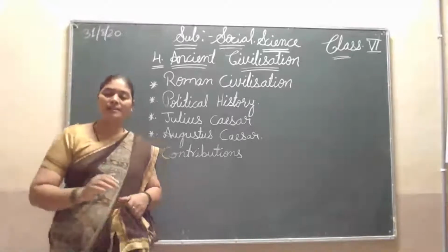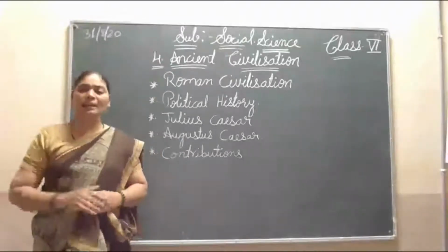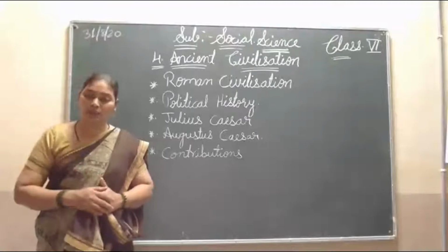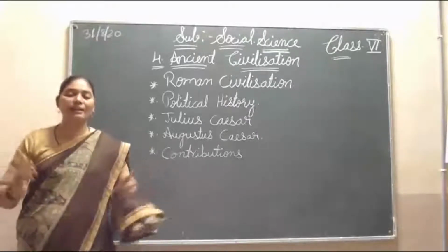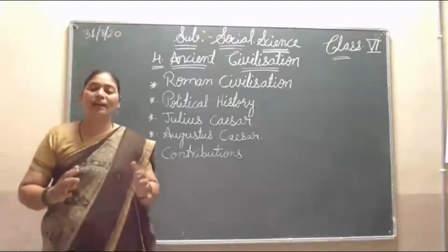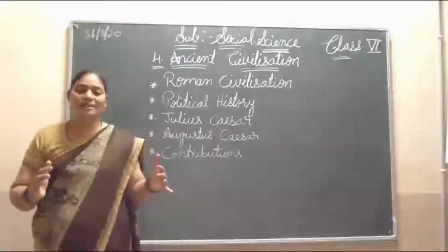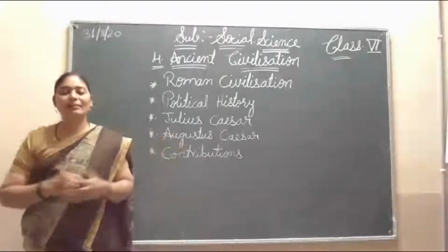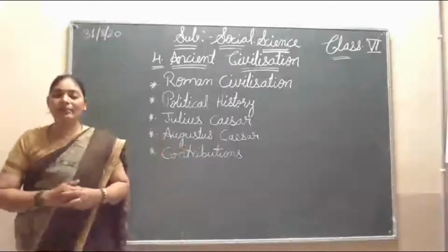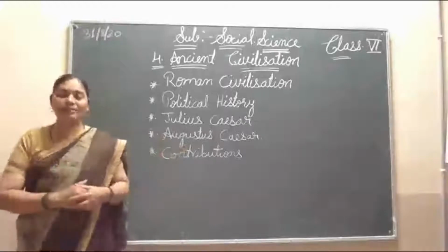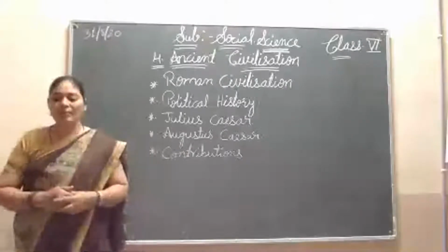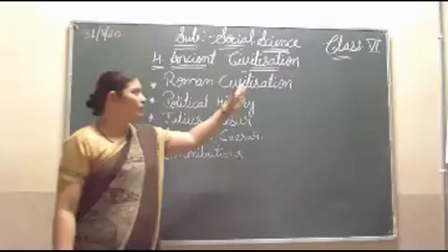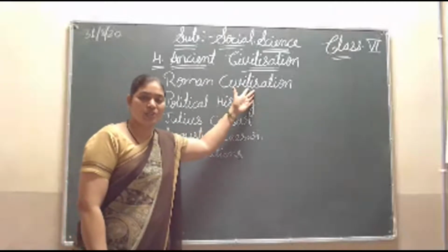As the head of that group, they slowly developed their place, their country, from a small village to a bigger city, then a big city, and then it became a district also. These tribes are the ancestors of this civilization. This is the introduction to the Roman civilization.